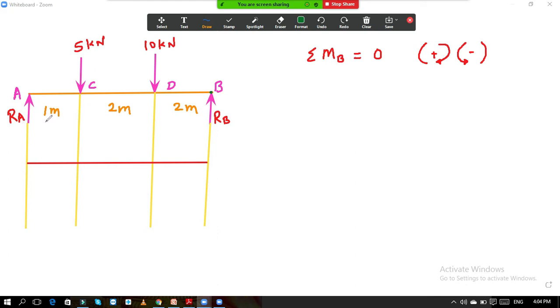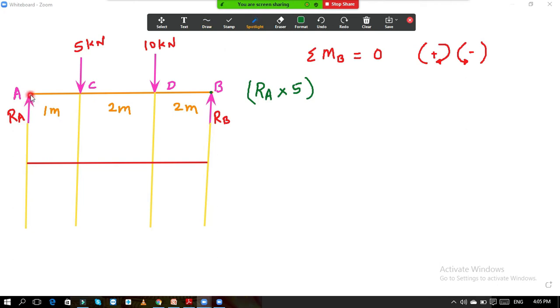What is the distance of RA from point B? It is 2 plus 2 plus 1, that is 5 meter. So now we will write here RA into 5. Now we need to decide whether it is positive or negative.